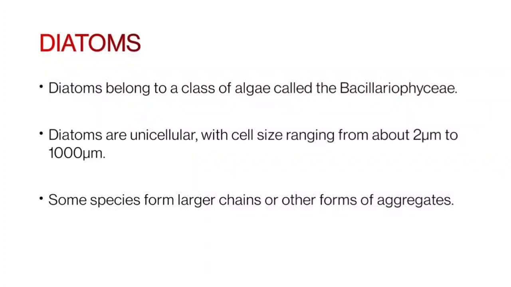The first one is the diatoms. Diatoms belong to a class of algae called the Bacillariophyceae. The diatoms are unicellular, with cell size ranging from about 2 micrometers to 1000 micrometers. And some species form larger chains or others form aggregates. There are some chain forming diatoms and also aggregate or mass forming diatoms.